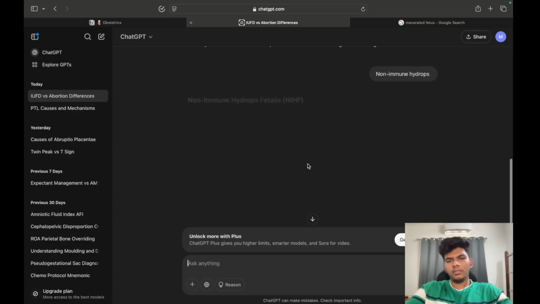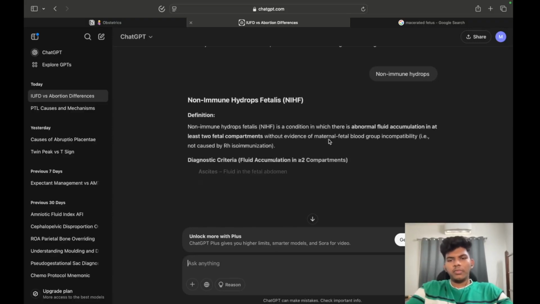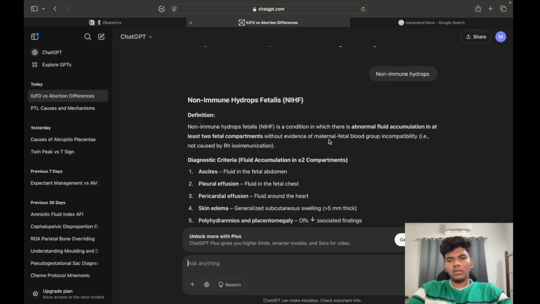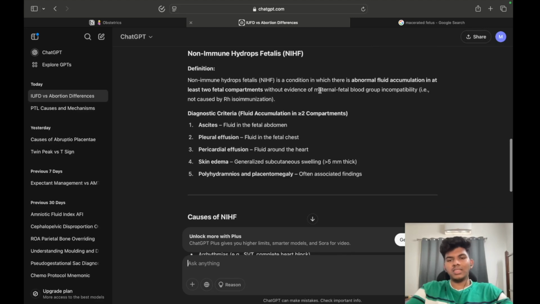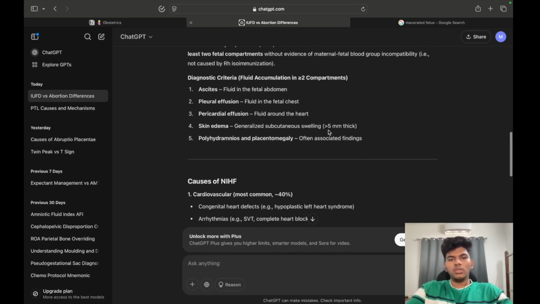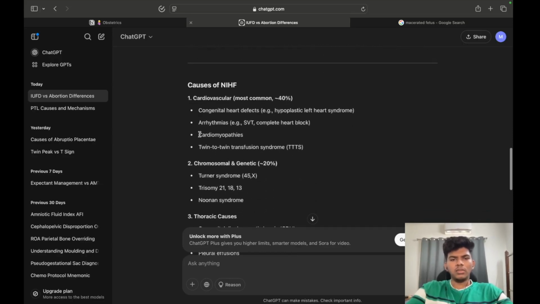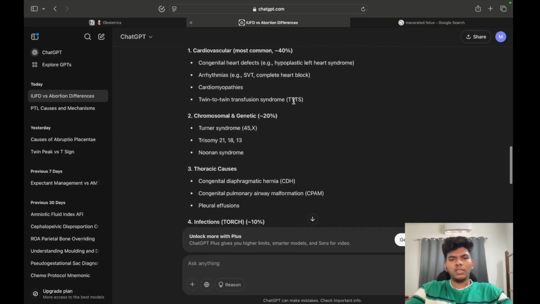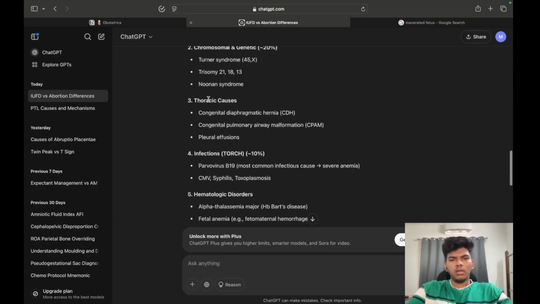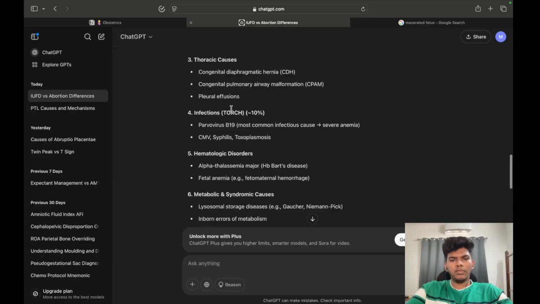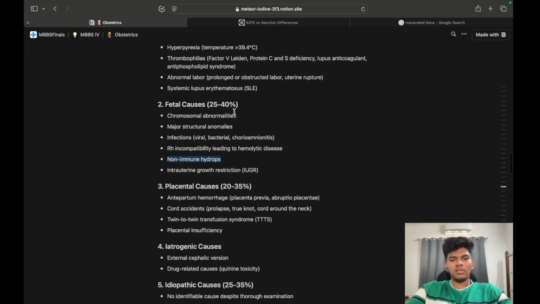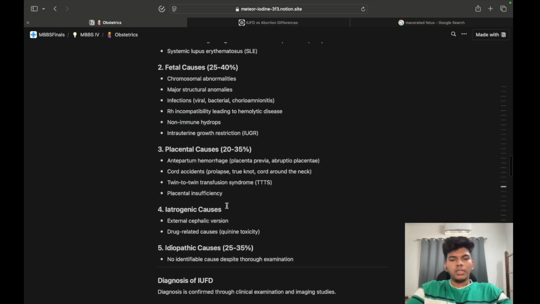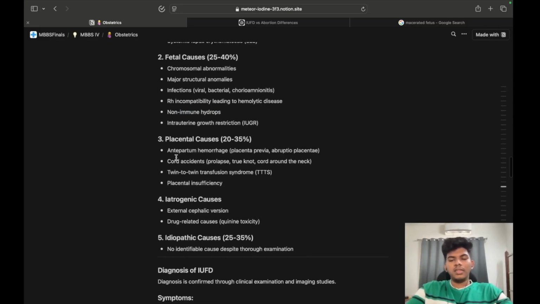What is it? Hydrops fetalis is abnormal fluid collection in at least two fetal compartments without evidence of maternal-fetal blood group incompatibility. We have different compartments here and causes: heart related causes, TTTS, chromosomal causes, anomalies, thoracic causes, infections, hematological. So some diseases cause non-immune hydrops fetalis without the blood group mismatch. IUGR we already know, and we are going to learn it in the later sections too.